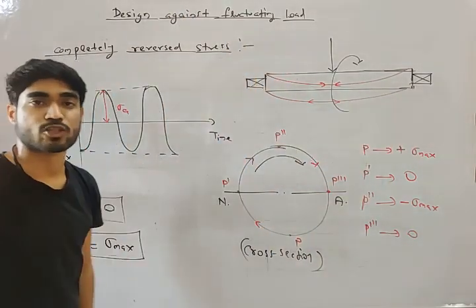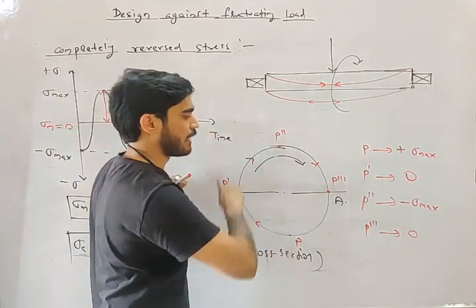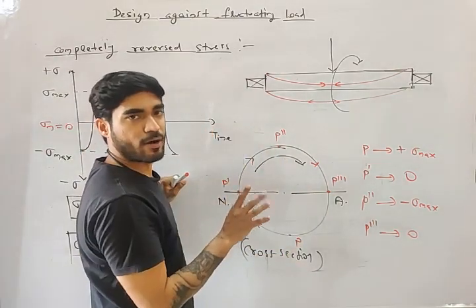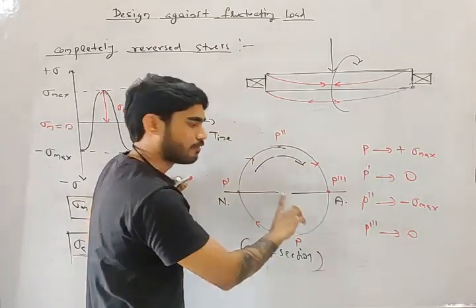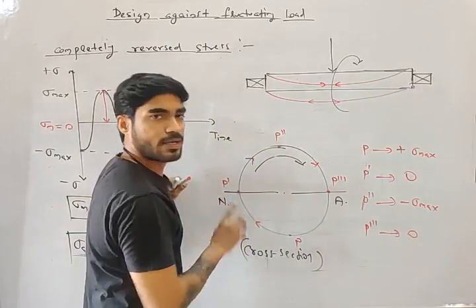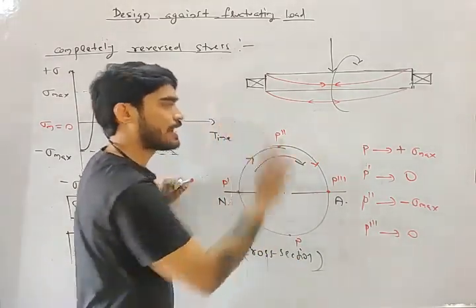Do you understand this point, my friend? How the stresses are fluctuating at this particular point? It is at the bottom, but it will rotate and reach the top. Then again it will rotate and reach the bottom. Then it will rotate and reach the top.